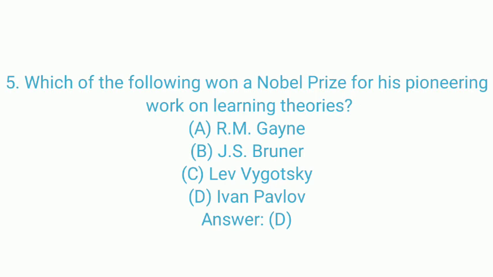Question number 5. Which of the following won a Nobel Prize for his pioneering work on learning theory? Let's see the options. Option A, R. M. Guiney. Option B, J. S. Bruner. Option C, Lev Vygotsky. Option D, Ivan Pavlov. And the right answer is Ivan Pavlov, option D.